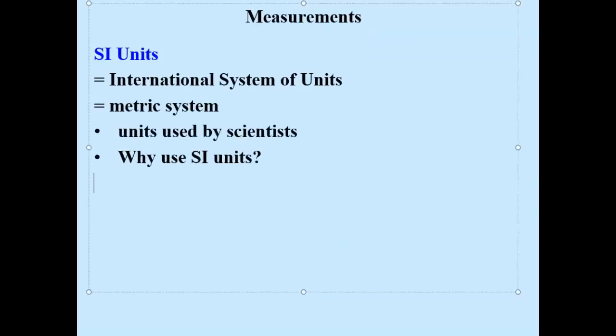We've looked at the steps of the scientific method. Next, let's look at the metric system. In 1960, the International System of Units had all the countries getting together, and they said, we need to have a common set of measurements. We call them the SI units, or the metric system. These are the units used by scientists. Why should we use SI units?